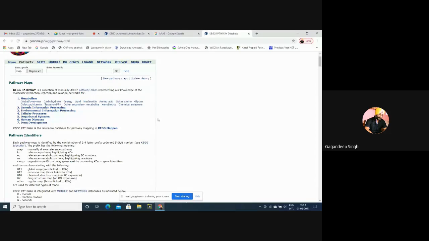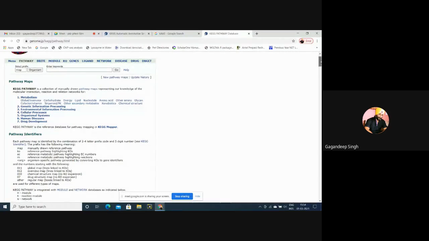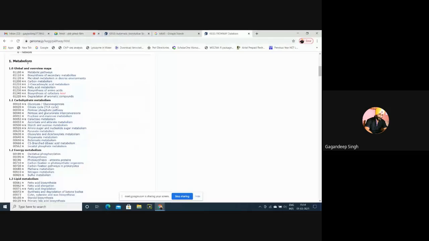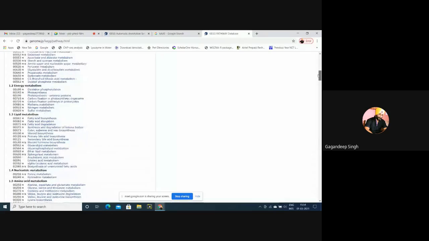And what kind of pathways are available in KEGG? Metabolism pathways. Under the metabolism category, these are the particular pathways: carbohydrate metabolism, energy metabolism, lipid metabolism, nucleotide, amino acids. These are the particular metabolic pathways. Then genetic information processing, then environmental information processing. This is basically an overview of metabolism. Under carbohydrate metabolism, which particular pathways are regulating? Similarly in energy metabolism, lipid metabolism.